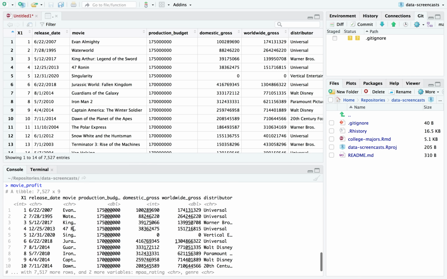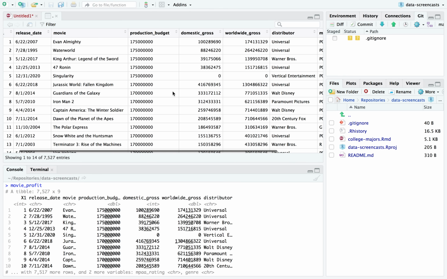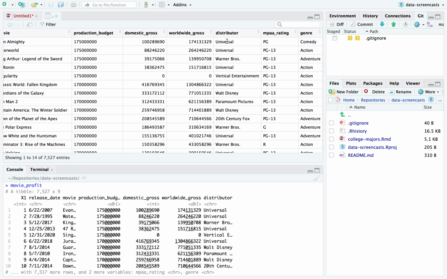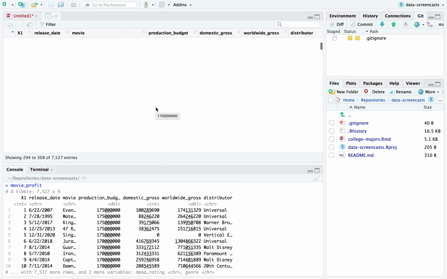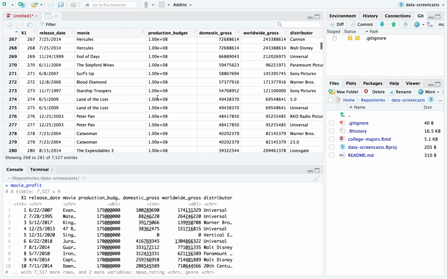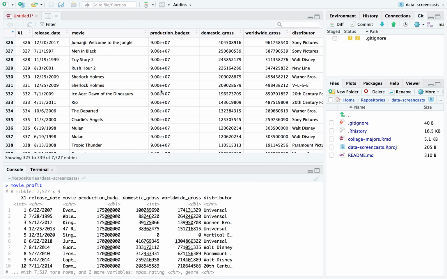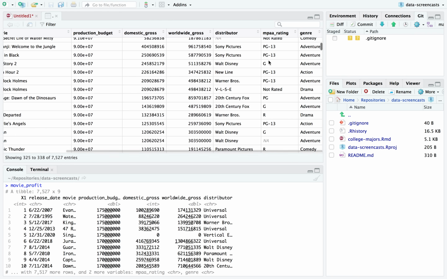All right. And if I take this and view it, about 7,500 rows, looks like 1 row per movie, about which we have a release date, but it's not in a great format, so we're going to need to parse that. We have the distributor, the rating, the genre, and we're probably going to be finding horror movies among those. The domestic and worldwide gross, looks like some of them are 0. This is a future one. Probably going to need to clean that out, clean the ones that haven't come out yet. We have production budgets, domestic and worldwide gross. All right, not too many columns.